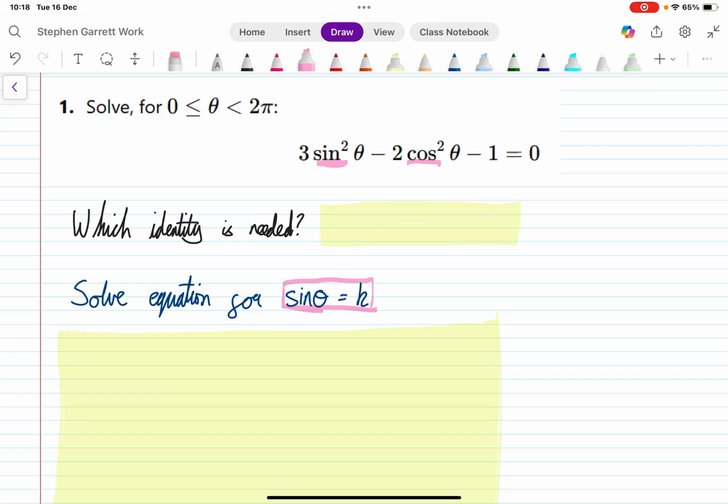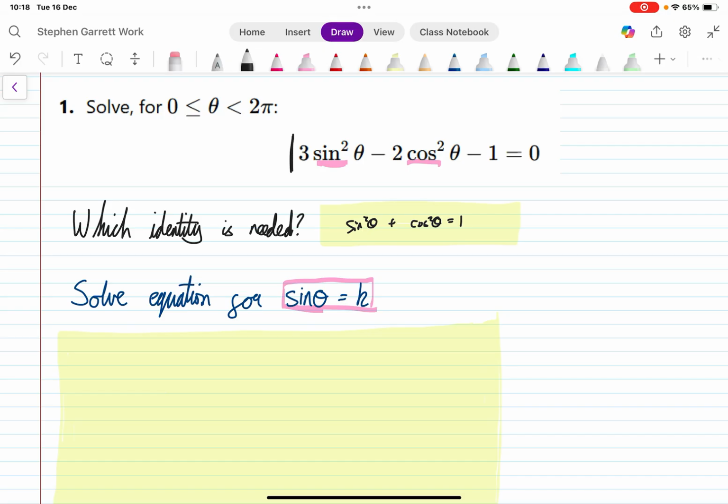Now, in this case, what we're going to have to do is call upon an identity to make it function here. What we're going to recall is that sine squared theta plus cosine squared theta equals 1. We call that the Pythagorean identity, and we'll use it to rewrite this equation in terms of only one trigonometric function.